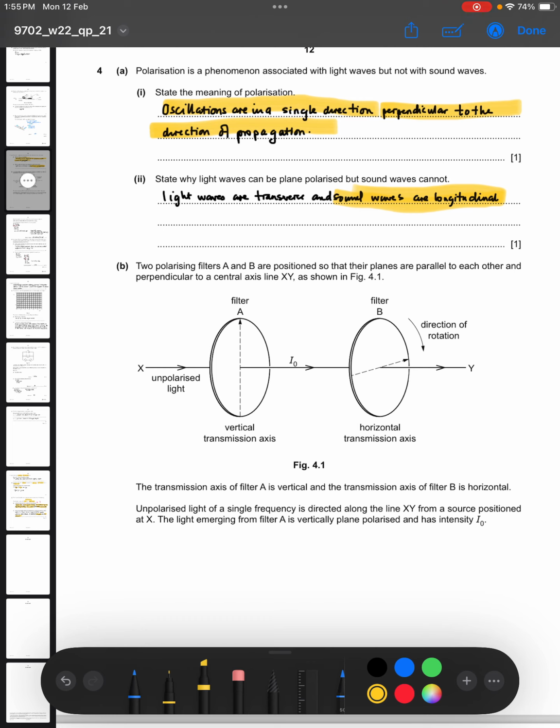But light waves are transverse waves. Transverse waves have vibrations in several directions, so we can remove vibrations in several directions from the wave and leave vibrations in one direction. That's why light waves can be polarized.